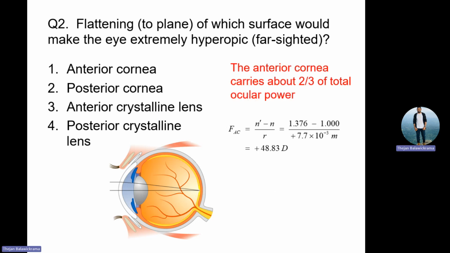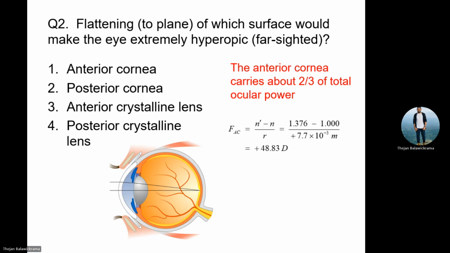So this is the cornea's front surface. N2 means cornea, N1 means air. The front radius is about 7.7 millimeter, which you put into the meter system and divide by 1000. Then your power comes to 48.83. Then if you reduce 5.55 from 48.83, the total power of the cornea comes to around 42 point something.